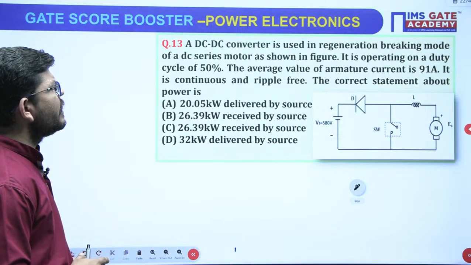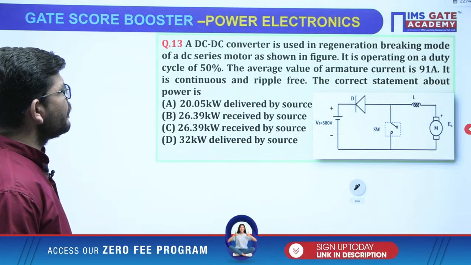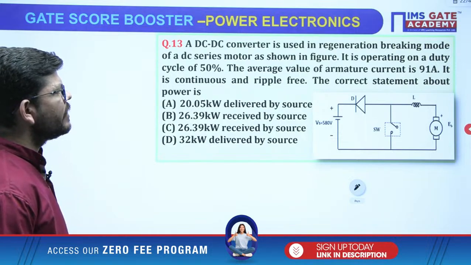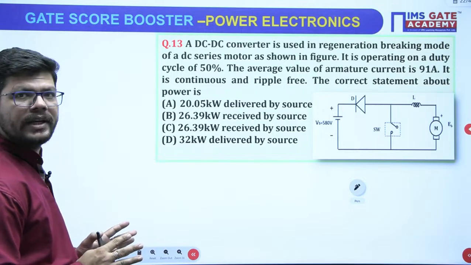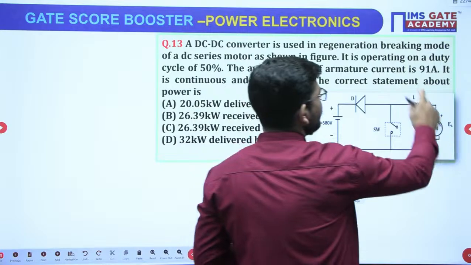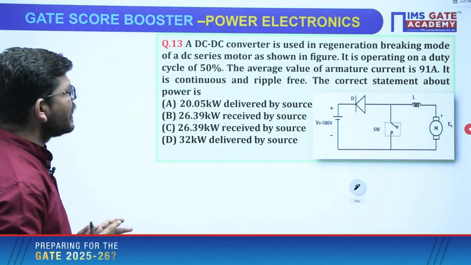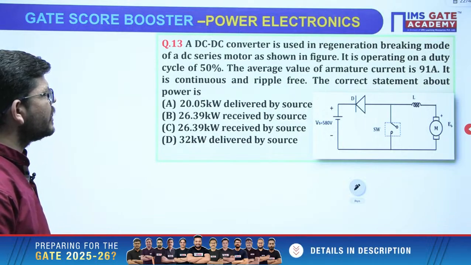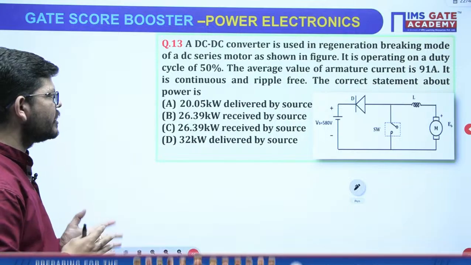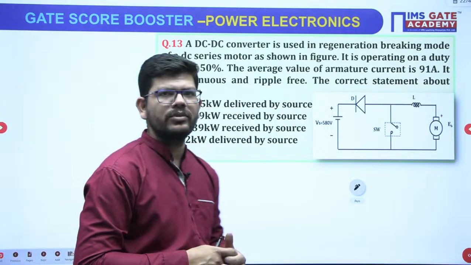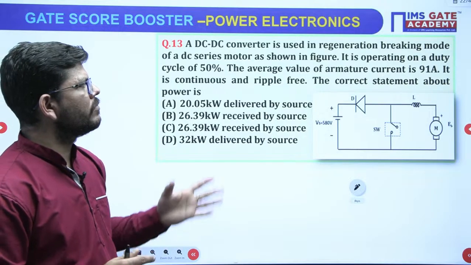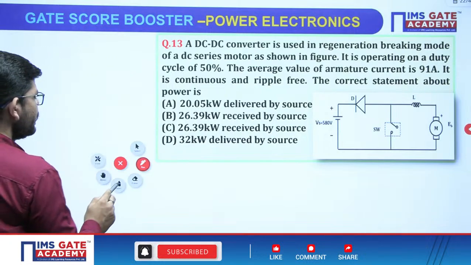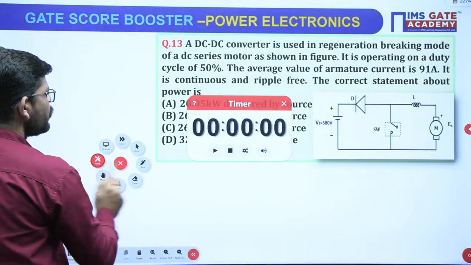It is operated on a duty cycle of 50%. The average value of armature current is given as 91 ampere. So the armature current will be the output current, and that is given as 91 ampere. It is continuous and ripple free. The correct statement about the power is that power is this much and delivered by the source, received by the source, delivered by the source, received by the source. Okay. So we have to solve this question. Let me give you some time. Think about it and let me see whether you can approach the right answer.